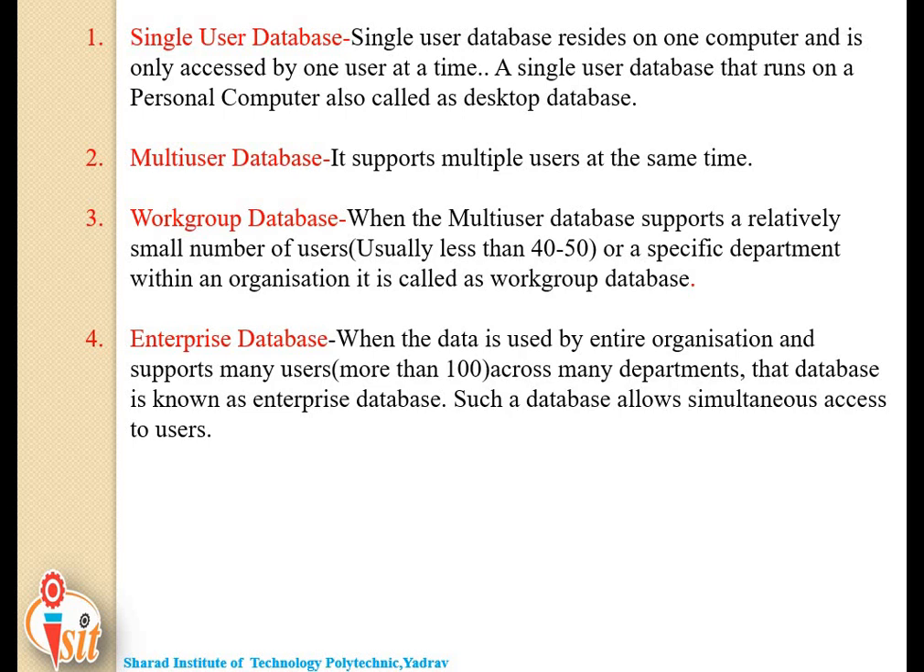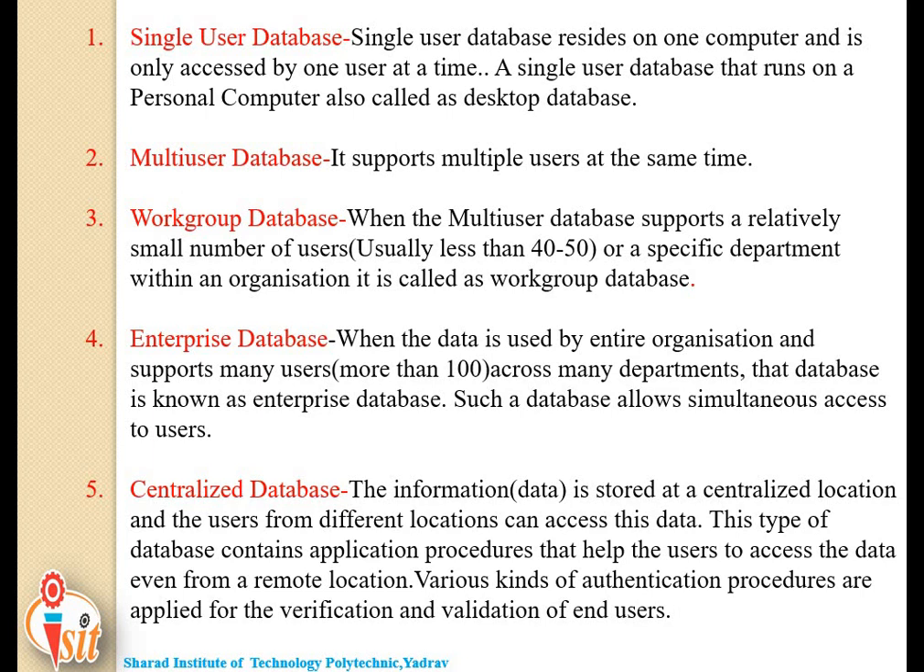Such a type of database is called an enterprise database. An enterprise database is used by large organizations or enterprises for managing huge amounts of data. It helps organizations to increase and improve their efficiency. Next one is centralized database. What is a centralized database? As the name shows, a centralized database stores information and application programs at a central place where users from different locations can access this data.